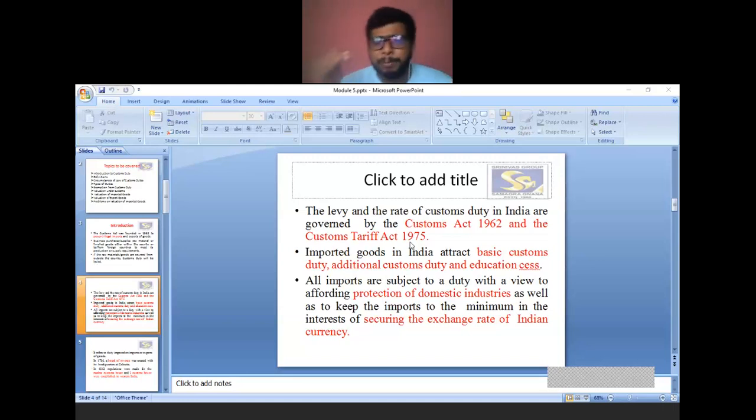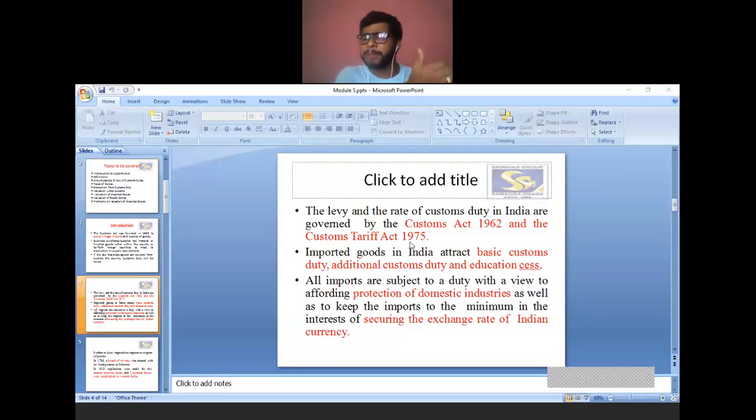Then, all imports are subject to a duty with a view to affording protection to domestic industries. This custom duty is levied on import and export mainly for the protection of domestic industry, as well as for securing the exchange rate of the Indian currency. How will custom duty secure the exchange rate of the Indian currency? You might have discussed exchange rate in IFM, that is International Financial Management.